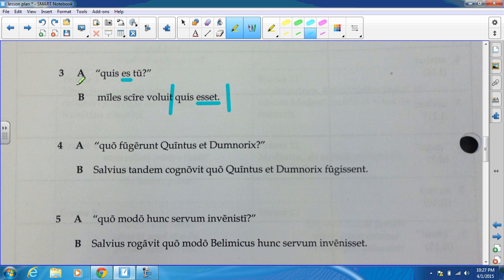Translation number 1: who are you? And for B, it is: the soldier wanted to know who you were. Make sure we translate that esset right there as imperfect. A, we have: where are Quintus and Dumnorix fleeing? Main verb is fugere. That's in the perfect. Fugiunt becomes pluperfect. Quo is the introductory element, an introductory question word. So there's my indirect question: Saulius finally understood where Quintus and Dumnorix had fled.